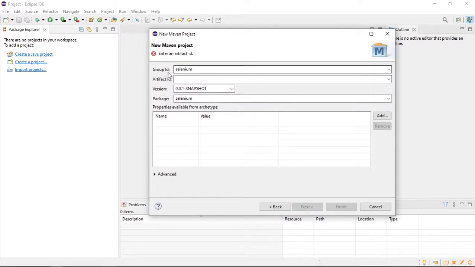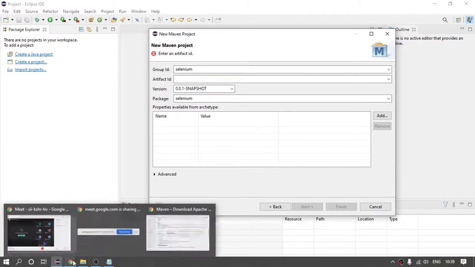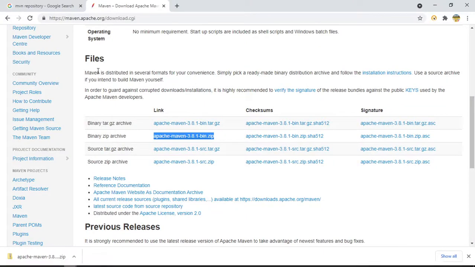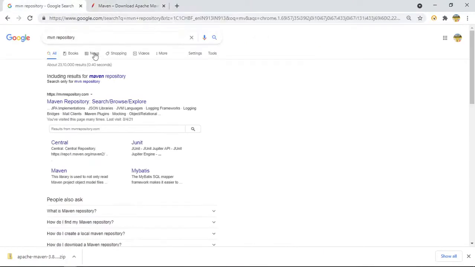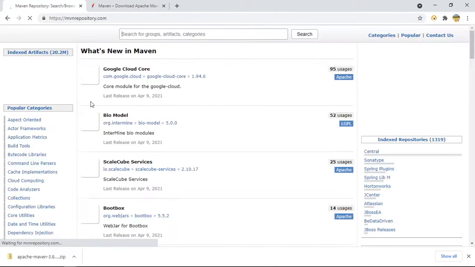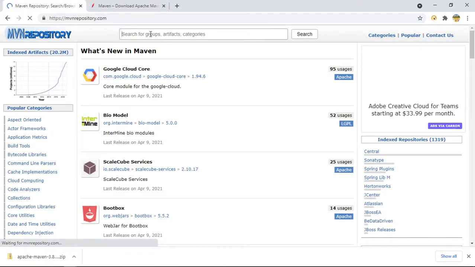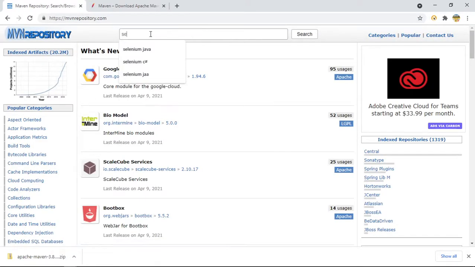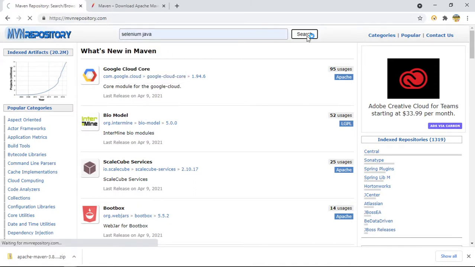And here it is asking for the group ID and the artifact ID. So what is this group and artifact ID? Let us come here. The official website, right? Sorry, not this one. This is the official website, Maven repository. So I am working with Selenium Java. So I will click search.